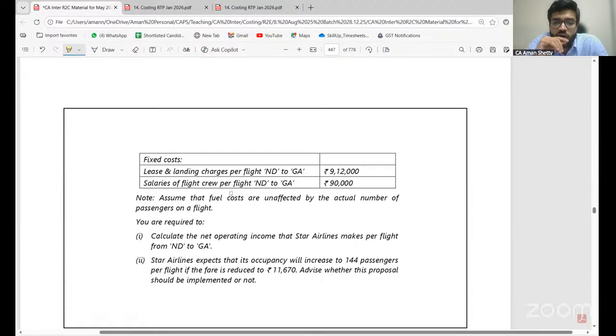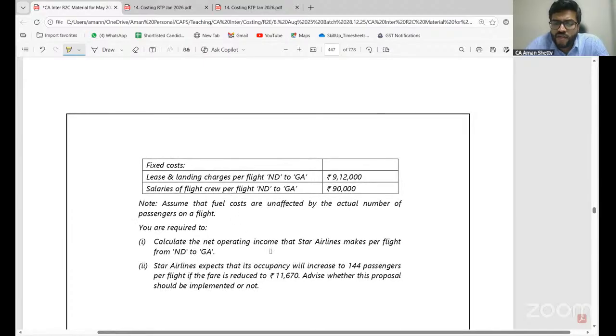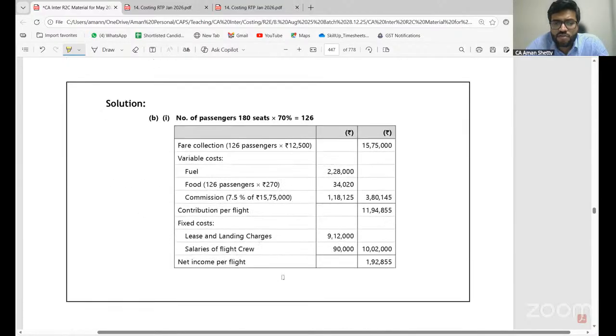Calculate the net operating income that Star Airlines makes per flight from ND to GA. Star Airlines expects that its occupancy will increase to 144 passengers per flight if the fare is reduced to 11,670. Advise whether this proposal should be implemented or not. Very simple. You calculate first one cost statement and then you calculate again, right? Only if the profit is increasing should you go for it.